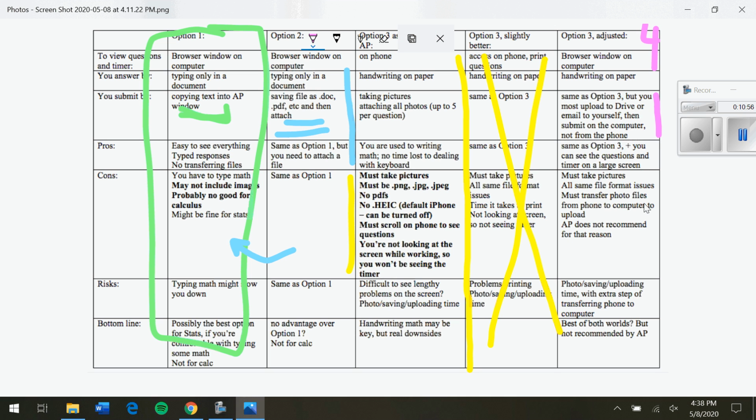The benefit here is that you can write and you are able to see the entire thing. But one of the cons would be that, well, AP doesn't recommend it. I don't know, that's not really a big thing. But you have to transfer your photo files from your phone to your computer. So these kind of things might take a little bit of time, and it could be one of the risks.